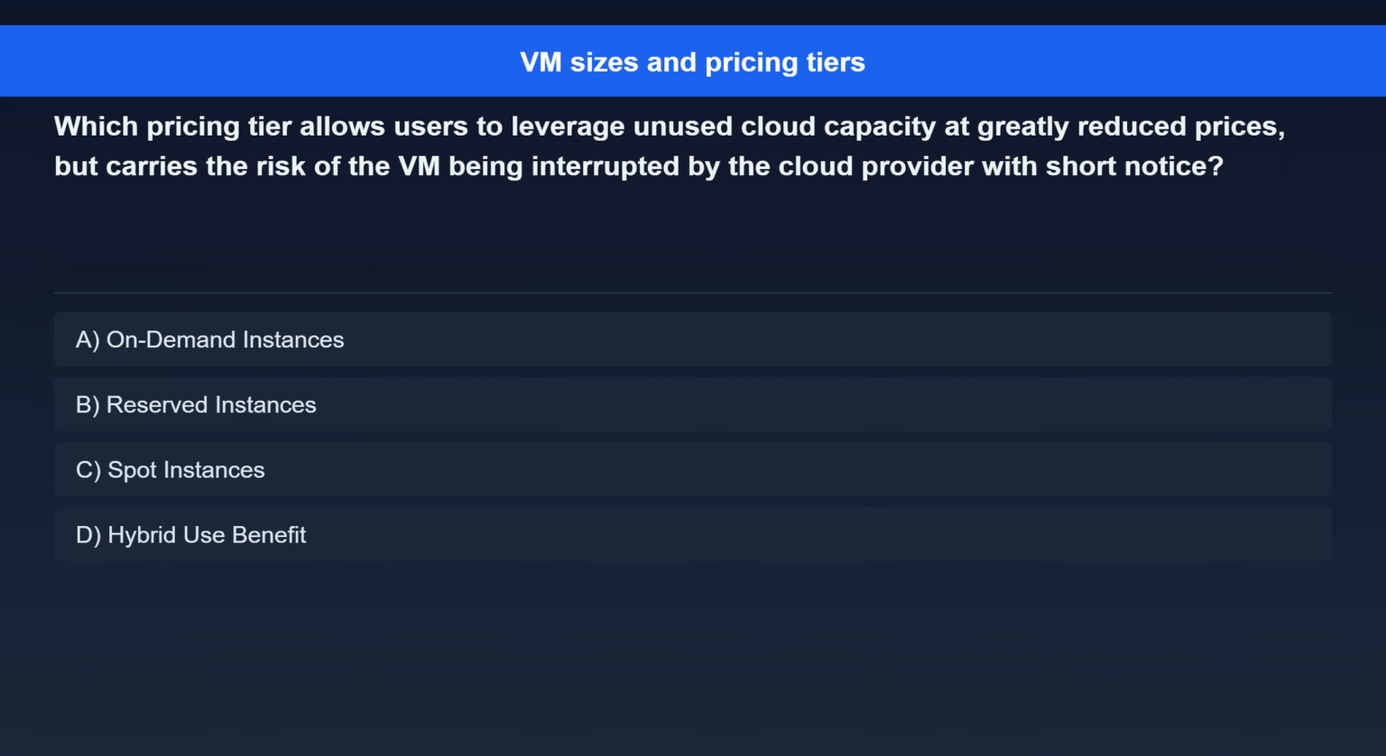Question 9. Which pricing tier allows users to leverage unused cloud capacity at greatly reduced prices, but carries the risk of the VM being interrupted by the cloud provider with short notice? Option A, On-Demand Instances. Option B, Reserved Instances. Option C, Spot Instances. Option D, Hybrid Use Benefit.